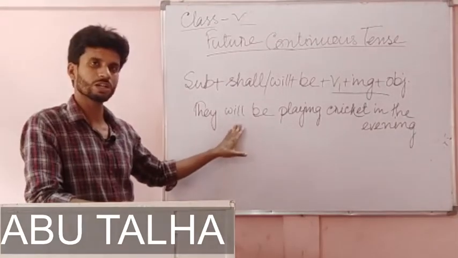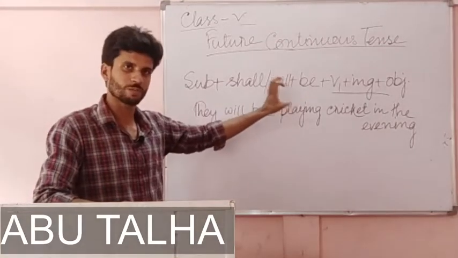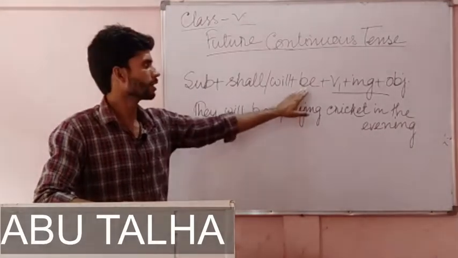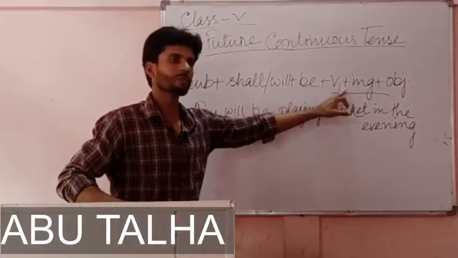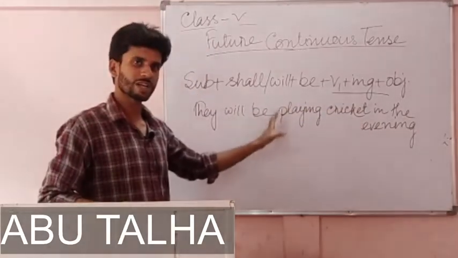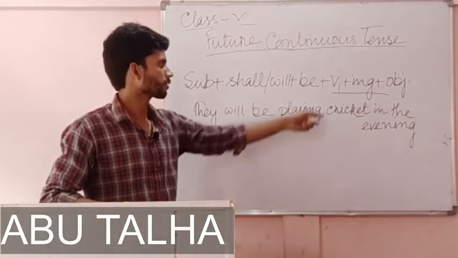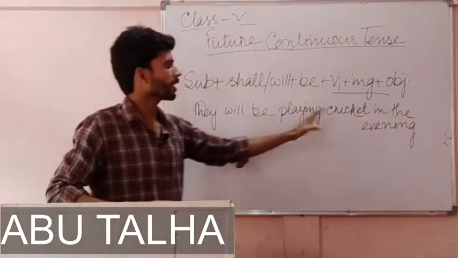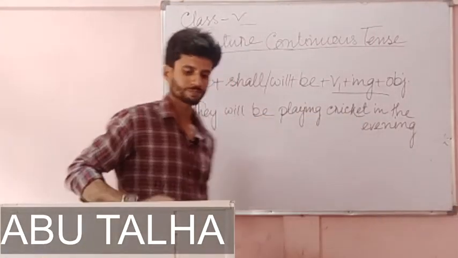After shall or will we are to write be in future continuous tense. They will be playing. You see after be what to write? v1 plus ing. So the main verb here in this sentence is play, and we are adding ing, playing. They will be playing cricket in the evening.